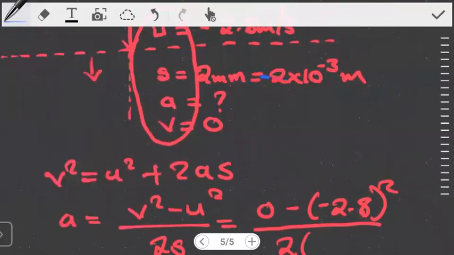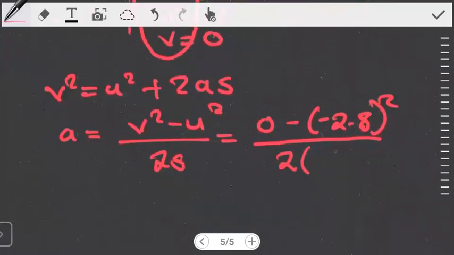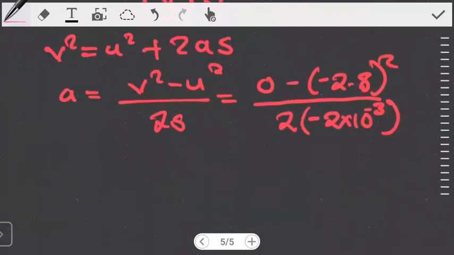So I'm going to use a negative. It's a downward displacement. Okay, so I hope you see where that negative is coming from. With that in mind, I can put my negative 2 times 10 to the power negative 3 meters for displacement.